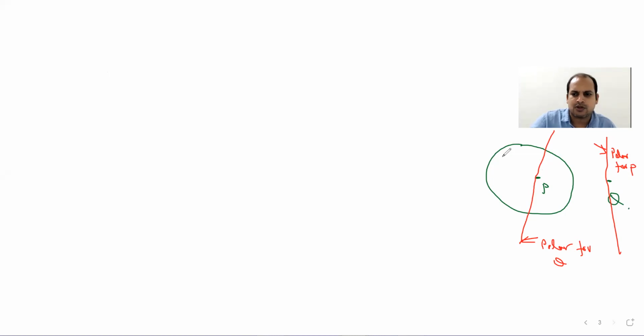Suppose the coordinates of point P are x1, y1, and the coordinates of Q are x2, y2. We know how to write the equation of the polar for a conic.